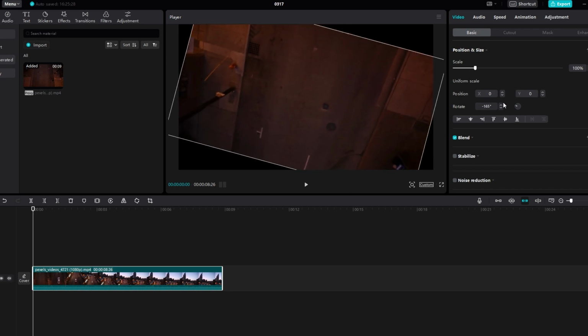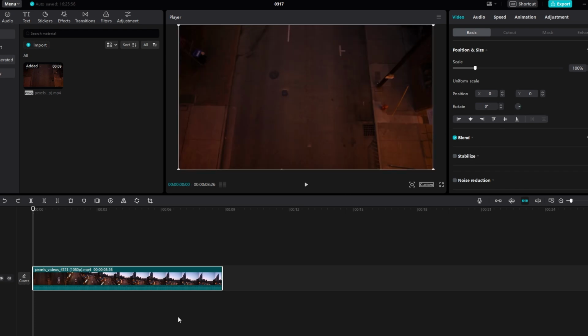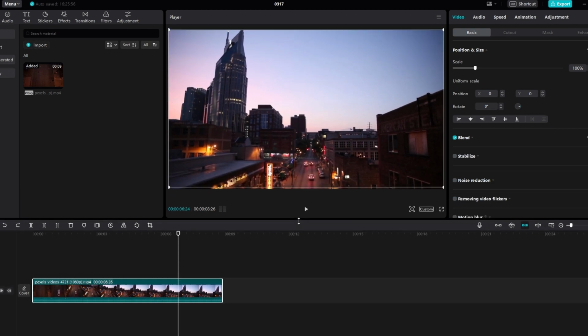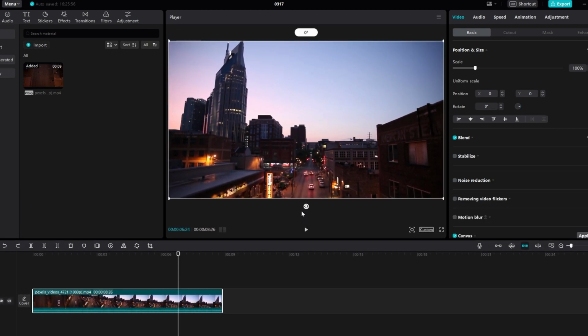Second method, just select media in the timeline and look for the rotation circle in the media player. Simply drag rotation circle to rotate media in desired direction.